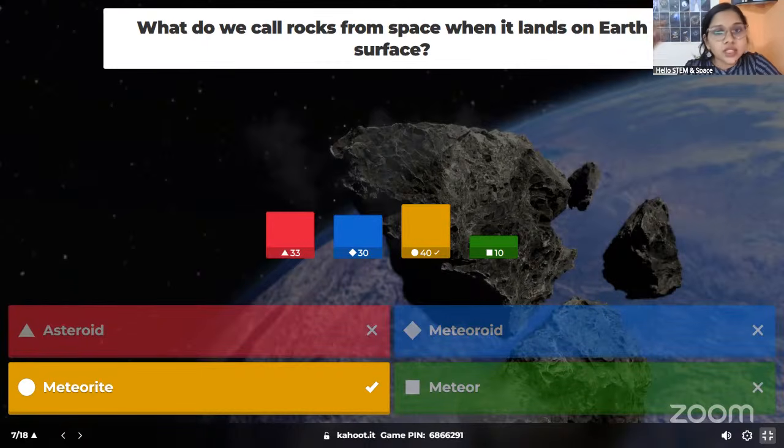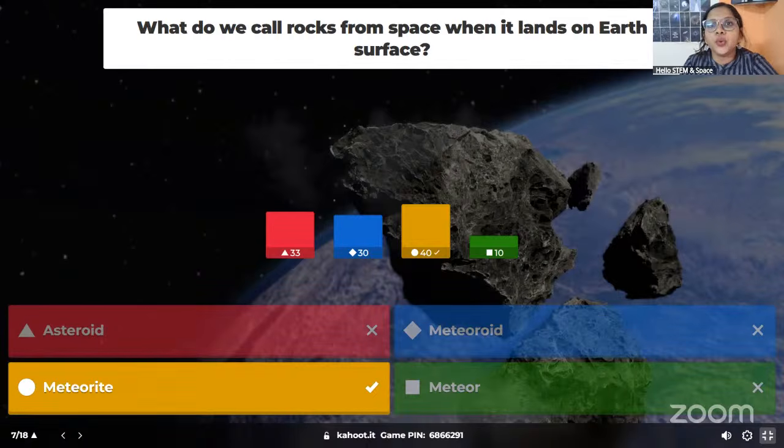Most of these meteors burn up in our atmosphere, but some escape and reach the surface of Earth, and at that time we call it a meteorite. It's the same thing, but it has different names depending upon the location. From this answer, I got to know that this is a confusing question, but you can always watch our masterclass recorded session and get clarity on this.